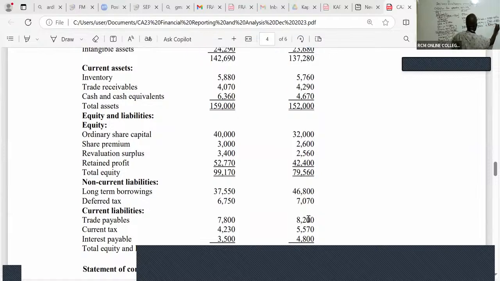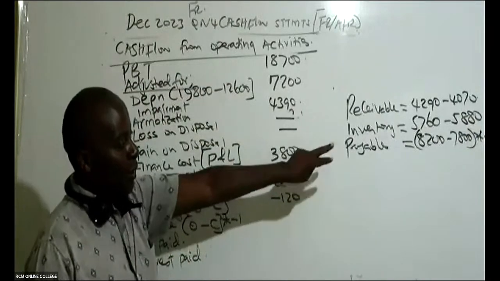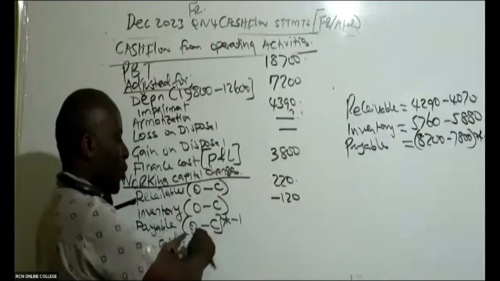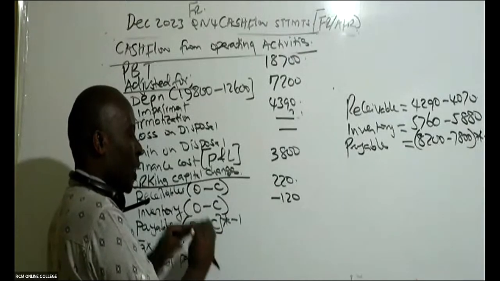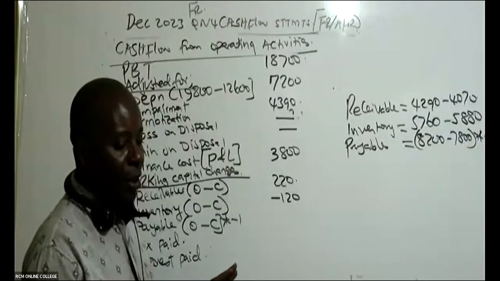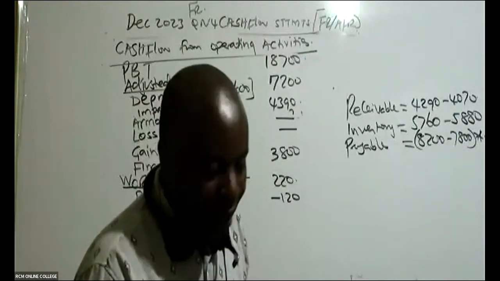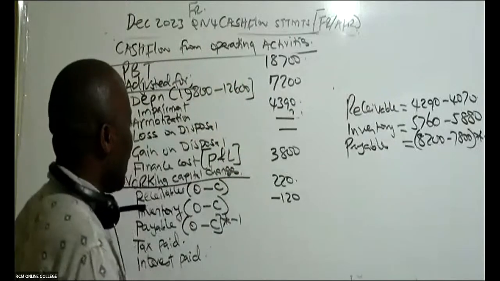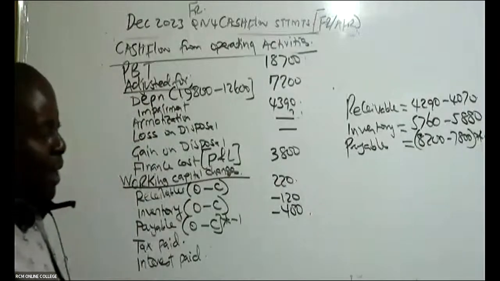Remember, payables is a liability that has to be interpreted in the opposite way. So you take that number the way it is, but you multiply it by negative 1. All liabilities shall always be multiplied with negative 1. So what are we getting after you multiply with negative 1? Is there somebody who is able to see negative 400?